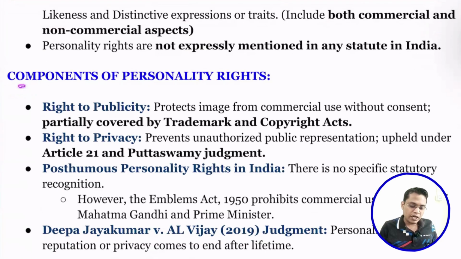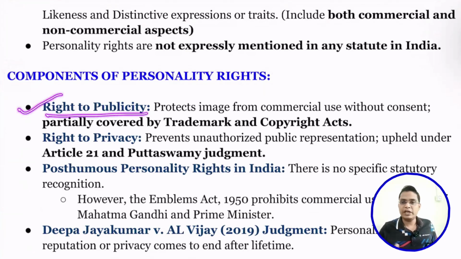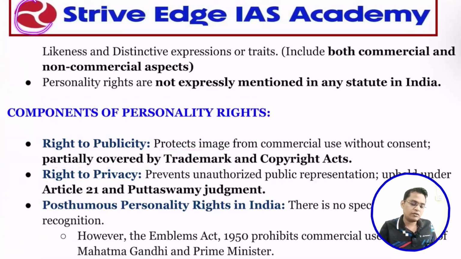What are the different components of the personality right? First, the right to publicity. It is your right: you can commercialize it, and you can restrict others from misusing it. It is partially covered under trademark. A trademark means a symbol or logo that you are using, and that is protected. Copyright is also protected.